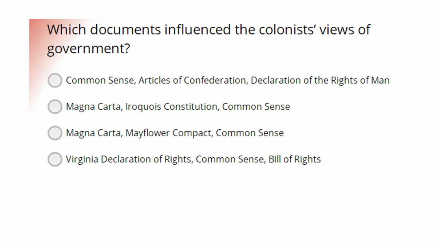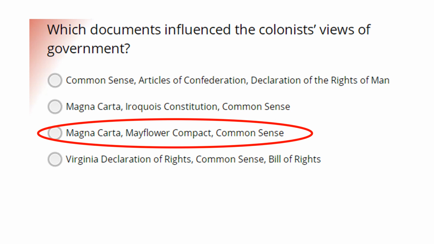And our final question for today, which documents influence the colonists' views of government? Take a look at all the answer options and remind yourself, which documents did we go over today and which documents influenced the Founding Fathers? The correct answer is number 3. Although documents like the Articles of Confederation, Declaration of the Rights of Man, the Virginia Declaration, and the Iroquois Constitution were important documents, they weren't the ones that influenced the colonists in the creation of the United States.